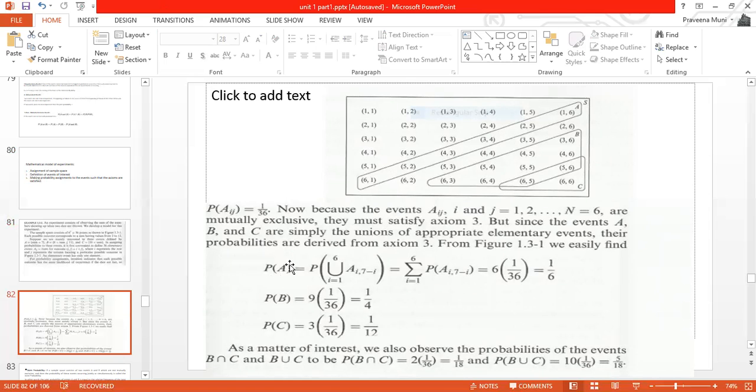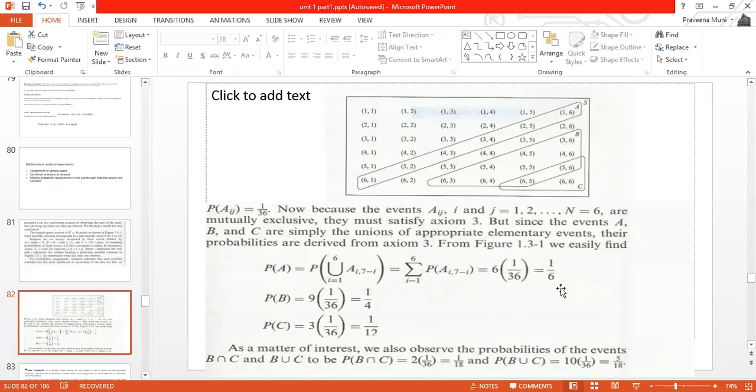Now what is the probability here? Each outcome has probability 1 by 36, because we have 36 elements in total. Now how many elements are in A? Check A: 1, 2, 3, 4, 5, 6. There are 6 elements in A. So the probability is 6 times 1 by 36, which is equal to 1 by 6.